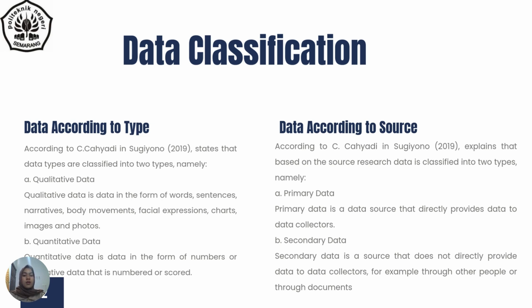Number 2, data according to source. According to Cahyadi in Sugiyono, 2019, based on the source, research data is classified into two types, namely A. Primary data. Primary data is a data source that directly provides data to data collectors. B. Secondary data. Secondary data is a source that does not directly provide data to data collectors, for example, through other people or through documents.